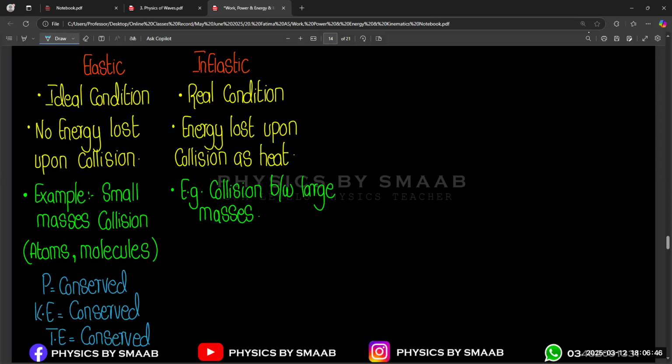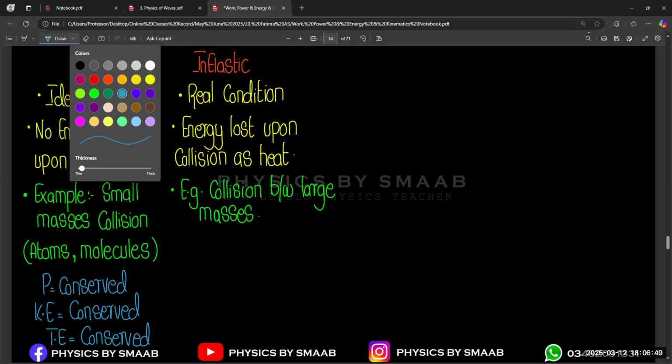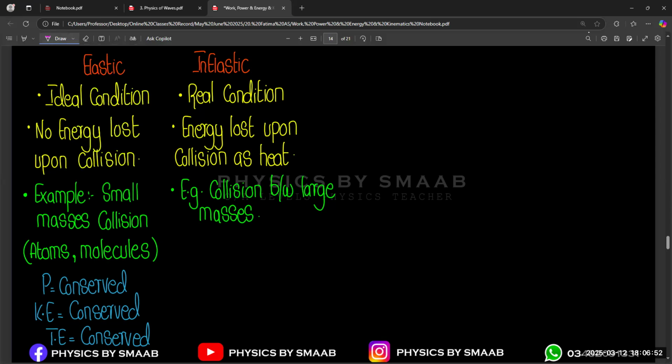But if we talk about inelastic, momentum is conserved, but kinetic energy is not conserved, because we mentioned energy is lost upon collision. So that's why it is not conserved. But total energy is conserved, because we count all types of energies.